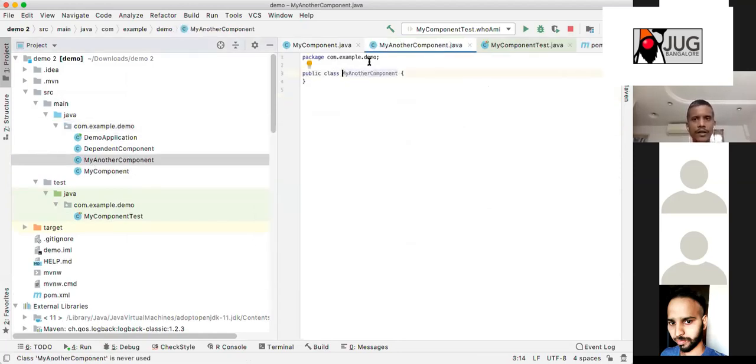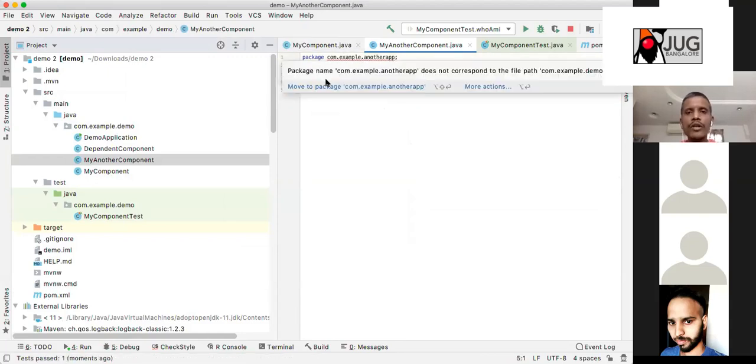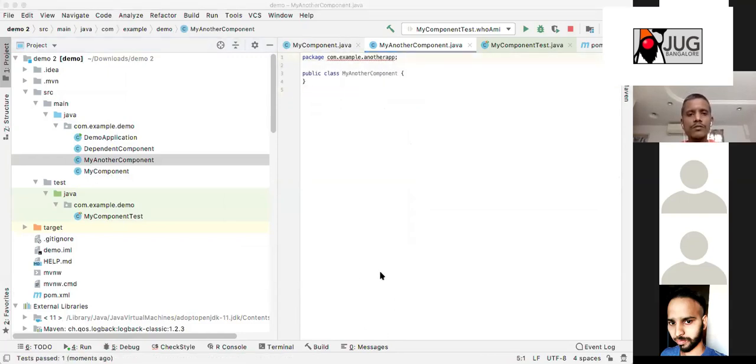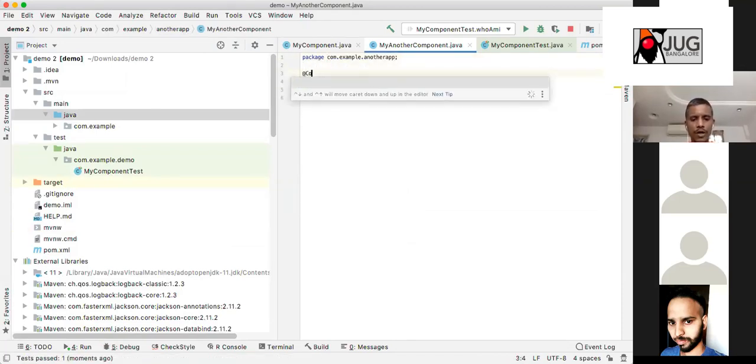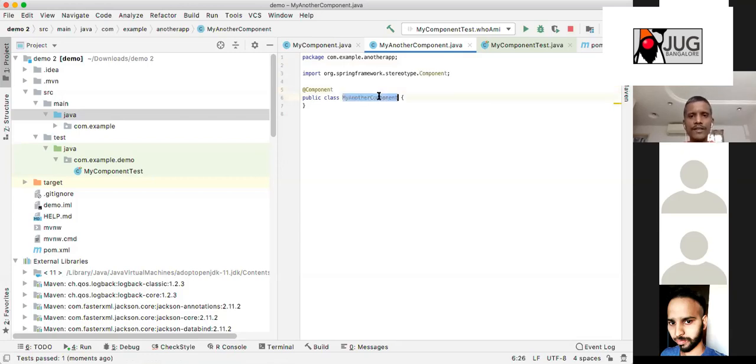Okay, and I want this. This is coming from somewhere else, so another app. So IDEA will say, okay, you are using it from somewhere else. So that is also my component only. So this is also a component. Now I want this component to be passed to my test case.